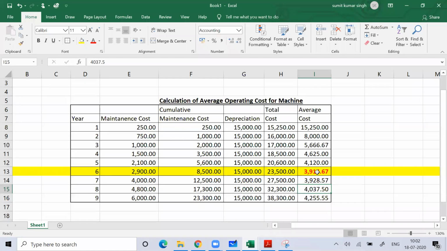If the average cost per year is decreasing, then there's no problem, because the more you use the asset, the more you work on economy of scale, and your total cost per year should decrease. But the moment it starts increasing, it is time to replace the existing asset.